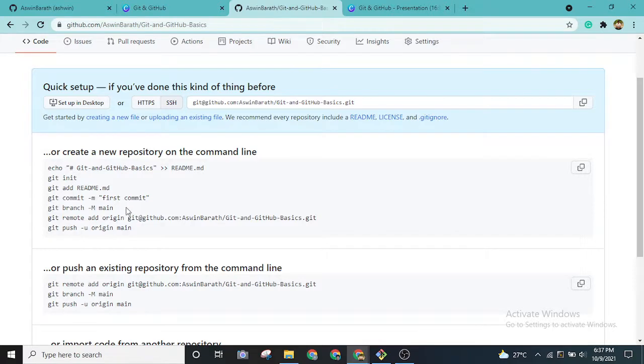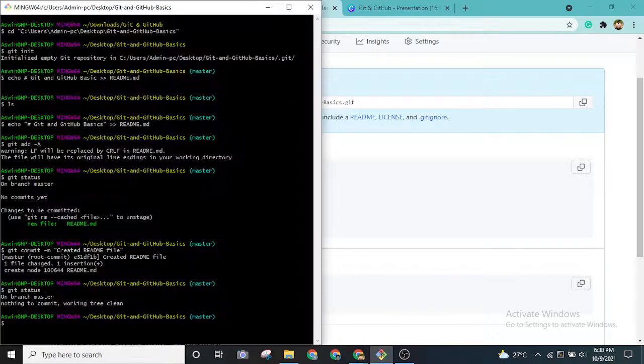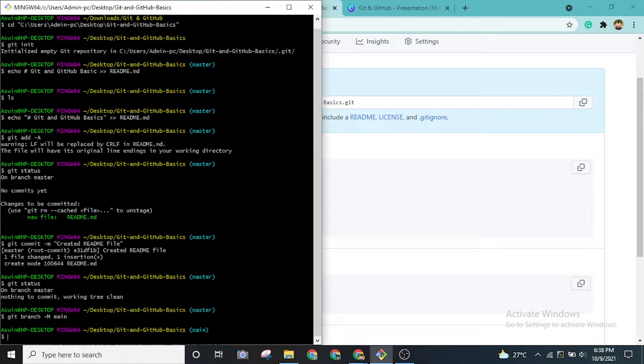There's a new naming convention in GitHub actually. The master branch is the main branch, but they have renamed master as main. So I'm going to rename the branch using the flag -m, changing it to main. Okay, cool. When I do this, as you can see, master is changed to main.